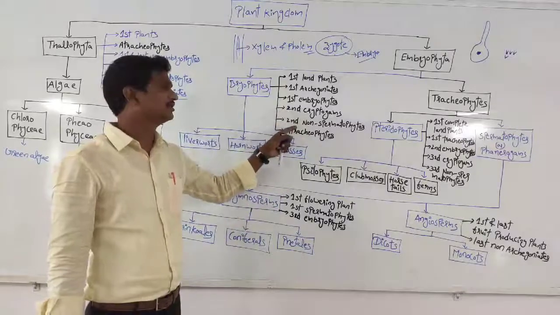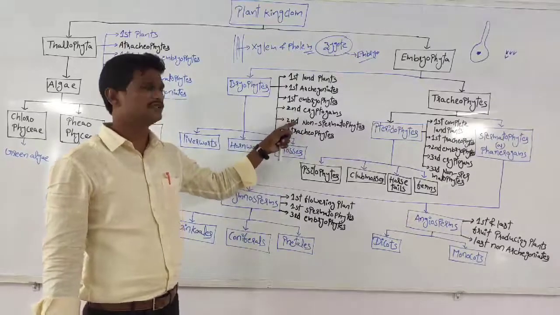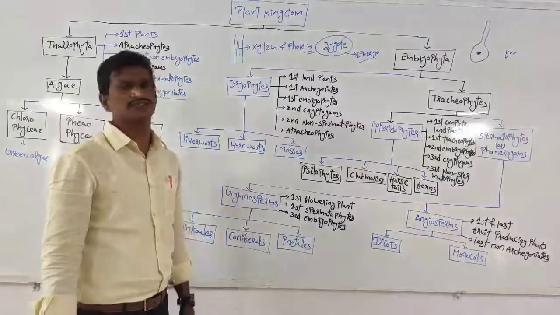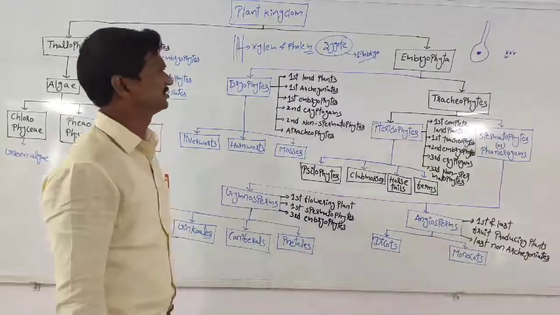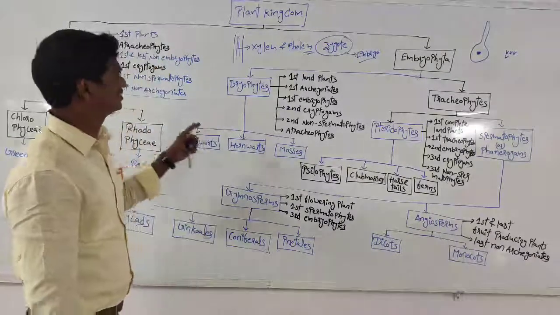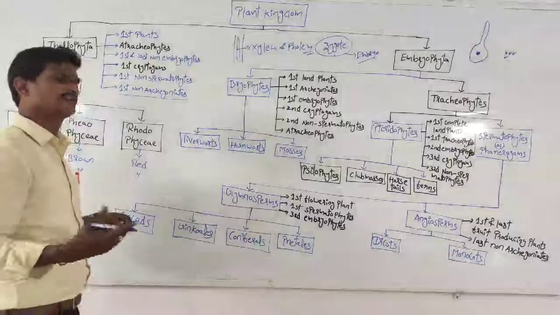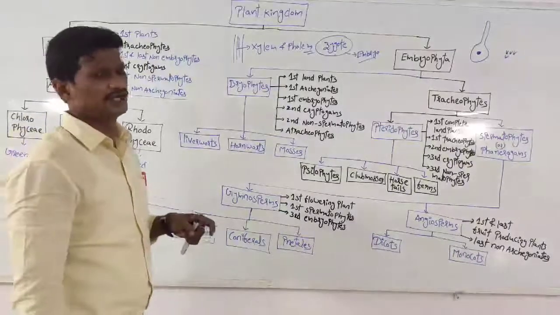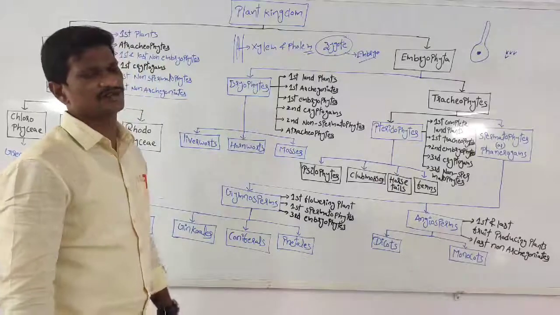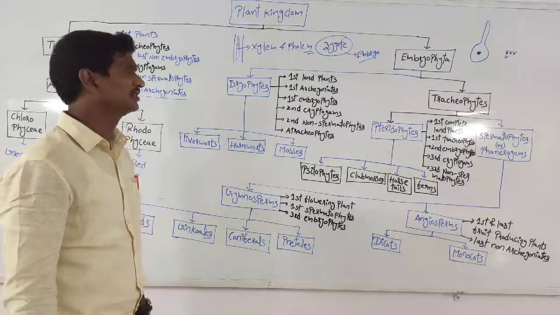Remember, flowers are absent and seeds are absent. And in bryophytes, xylem and phloem are absent. Some plants have these same characteristic features and some do not. Always, advanced plants have advanced characters.